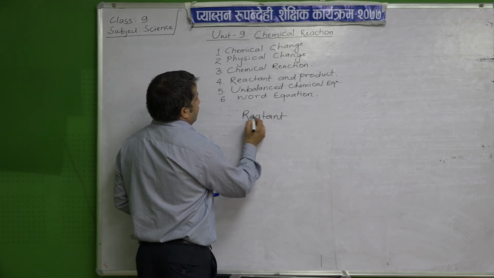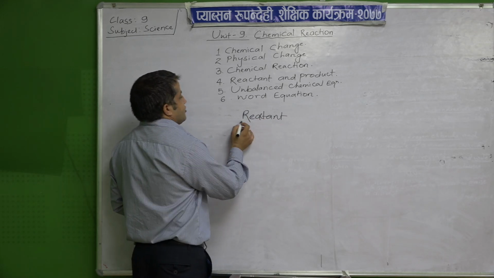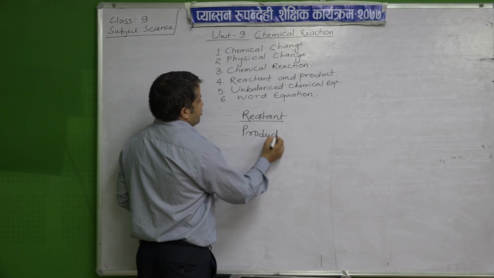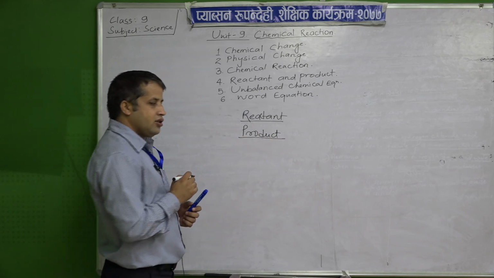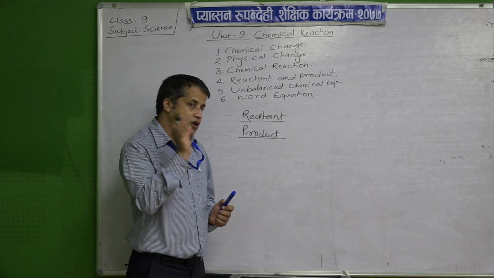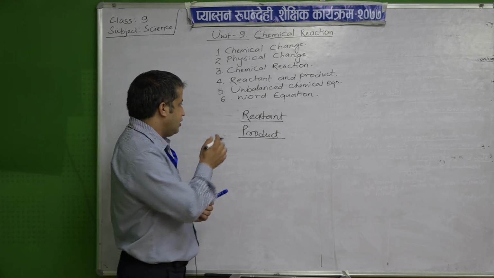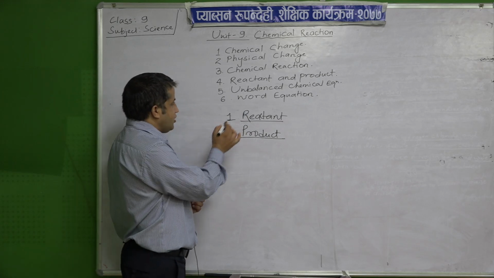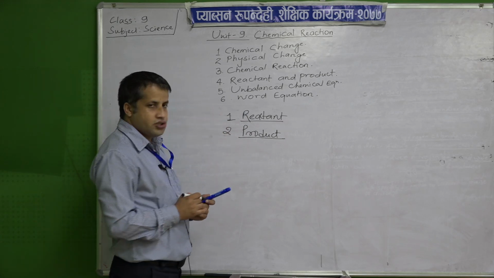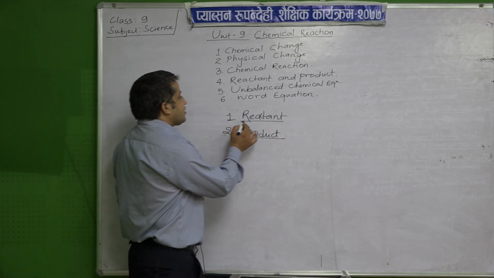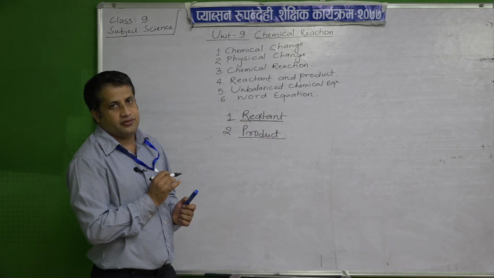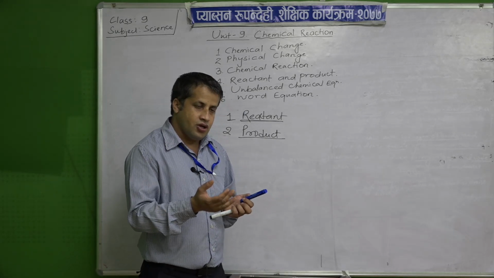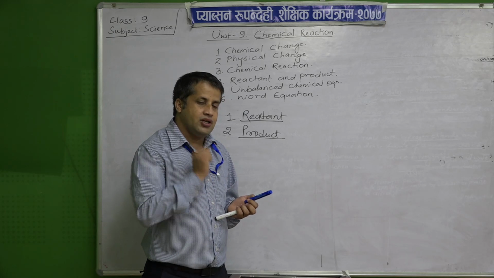So, a chemical change involves two parts: one is reactant and another is product. During a chemical change, these are the two terms that you will come across. Understood? So, reactant, what does it mean? Reactant means those substances which undergo chemical change.